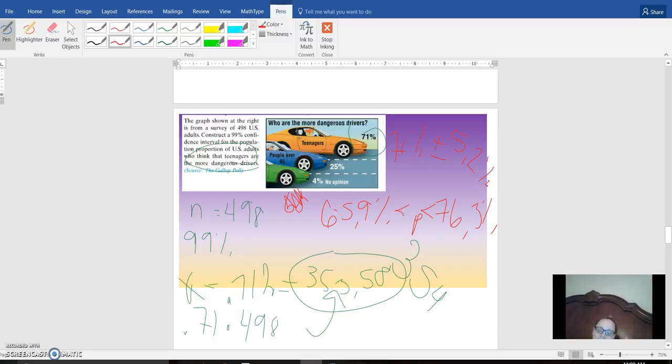I'm not going to give you all three numbers like if this was multiple choice. So I am 99% confident that 71%, give or take 5.2%, think that teenagers are the most dangerous drivers. Or you could say I'm 99% confident that the percentage of people who think teenagers are bad drivers is between 65.9% and 76.3%. So that's how you read the results.